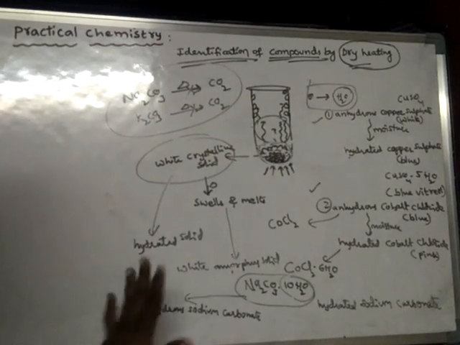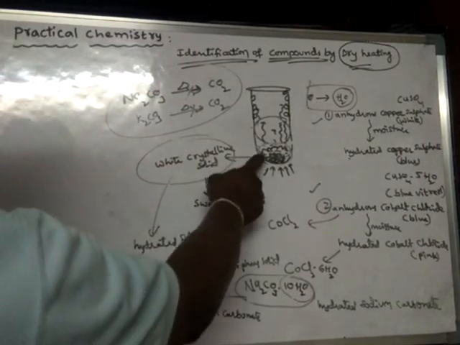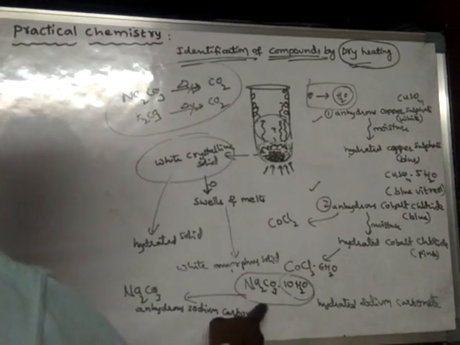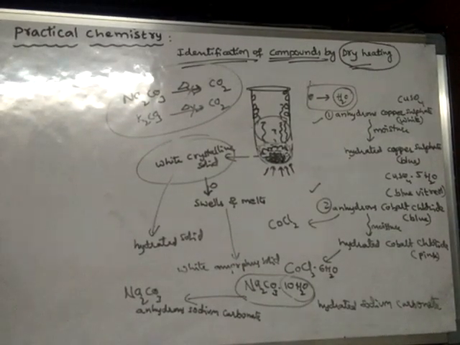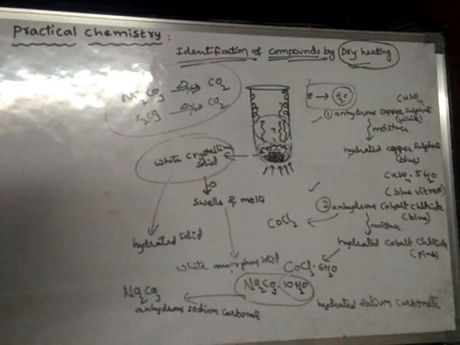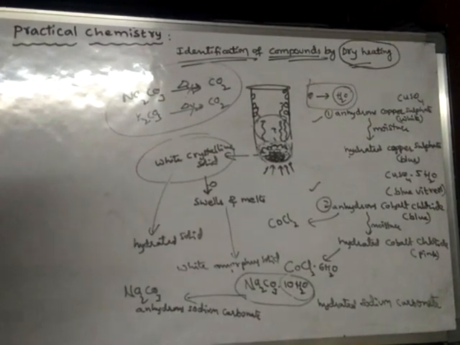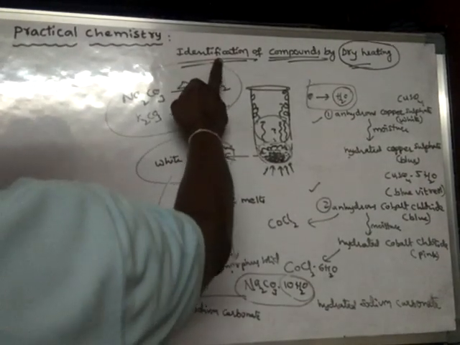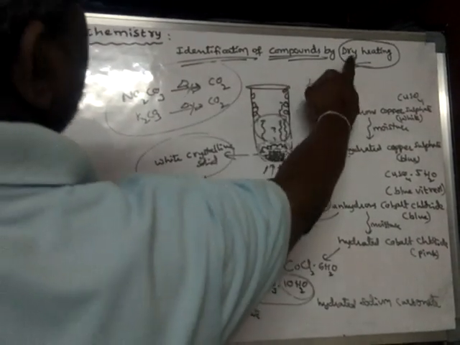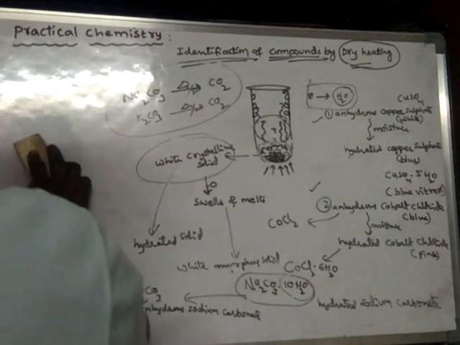thereupon it stops reacting. So in this way we can come to a conclusion that the initial substance is sodium carbonate, washing soda, sodium carbonate decahydrate, or simply hydrated sodium carbonate. Decahydrate means 10 water molecules. So like this we were able to identify the given compound by using the dry heating test. Okay, right.